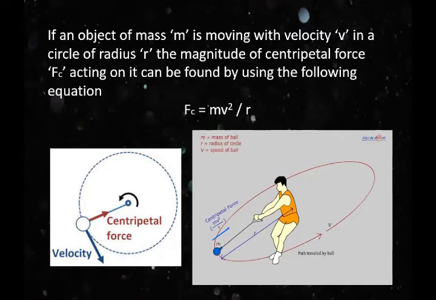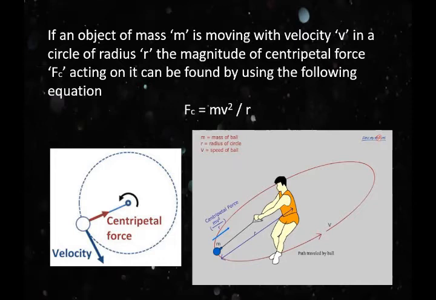Students, you can see in the slides, if the object of mass m is moving with velocity v in a circle of radius r, the magnitude of the force Fc acting on it can be found by using the given equation. Here you can see the equation: Fc, F for force, C for centripetal, is equal to mv squared upon r. The equation is Fc = mv²/r.